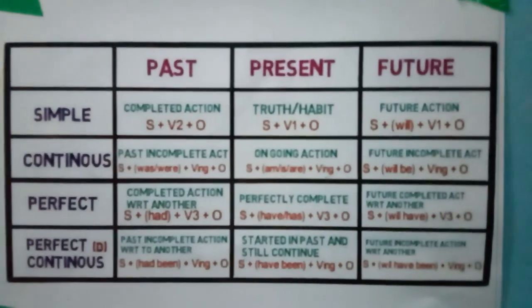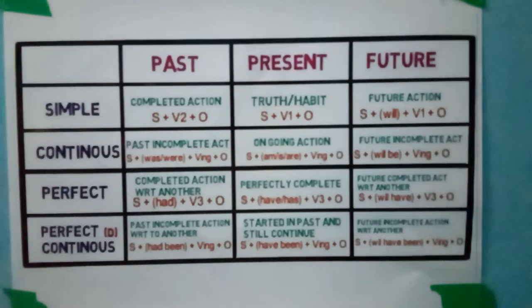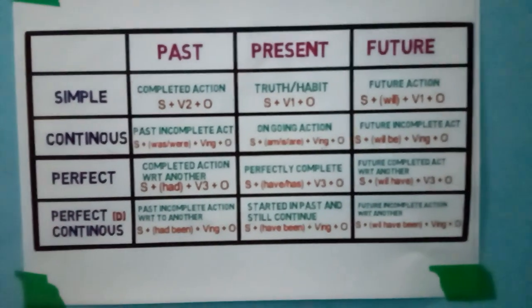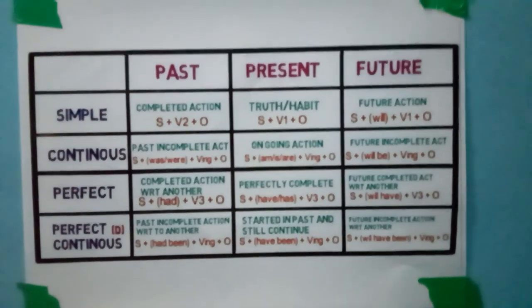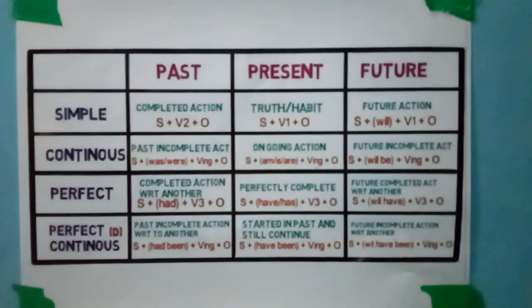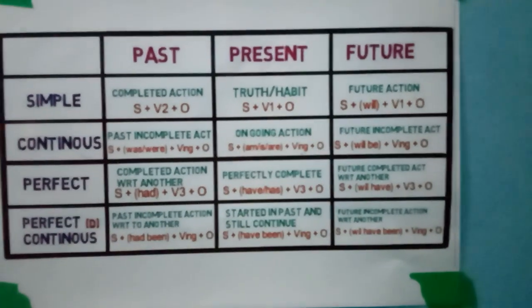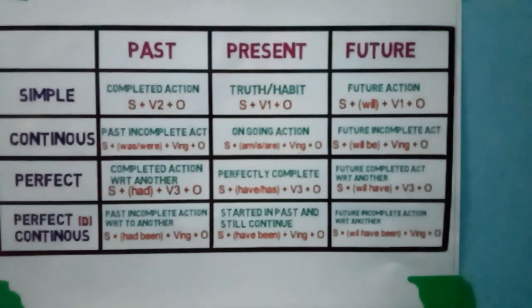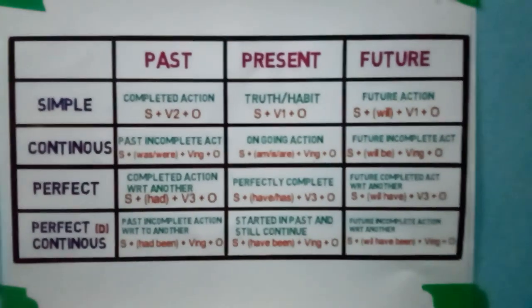In this structure you have to use will have. Why? Because we have used perfect, that means some action has already been completed and is being referred to another one. So every time you have to use the third form of the verb in future perfect tense, like Ram will have written a letter.